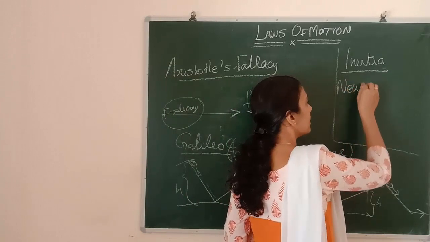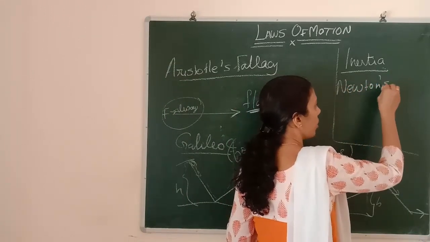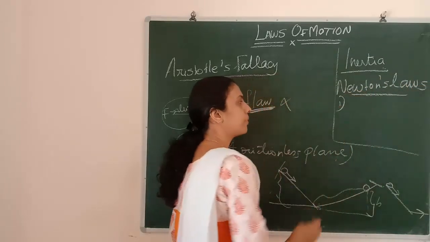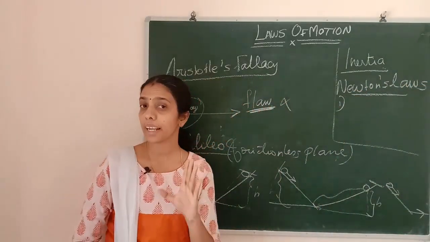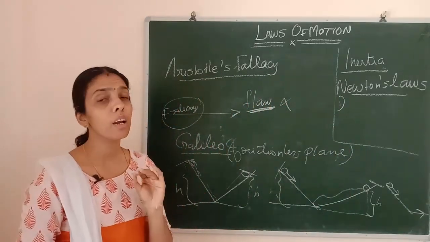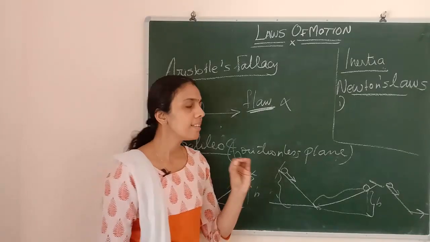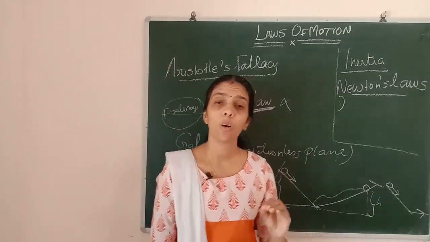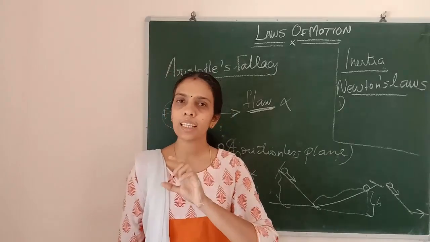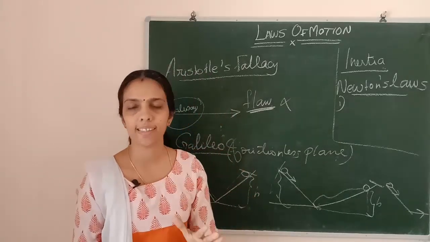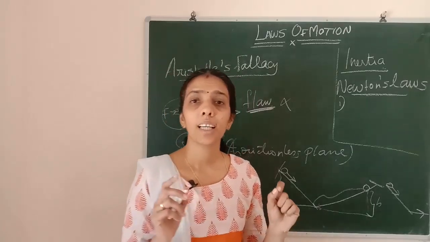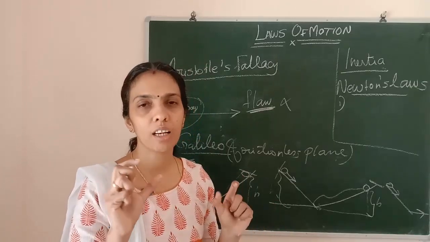So next, Newton's law. First I will state the three laws and then we will start explaining. Okay. First one. Newton's first law states that every body continues in its state of rest or uniform motion unless compelled by an external force.